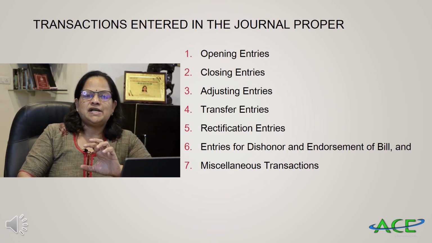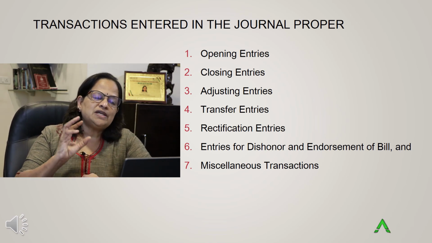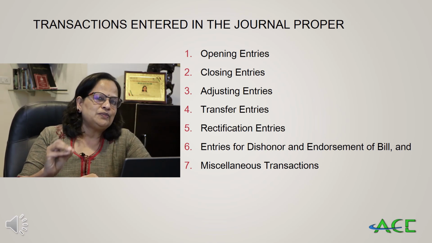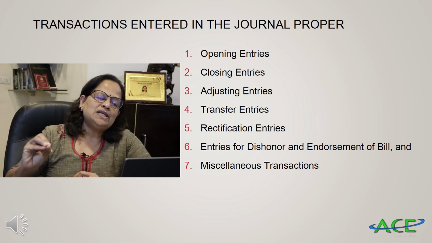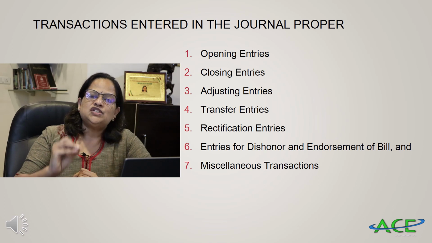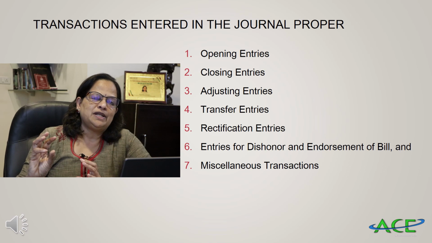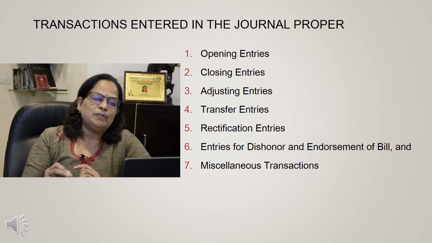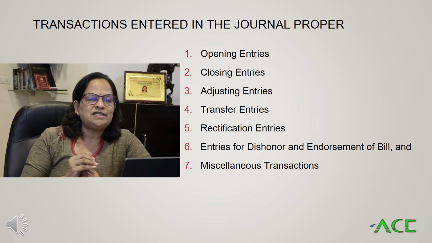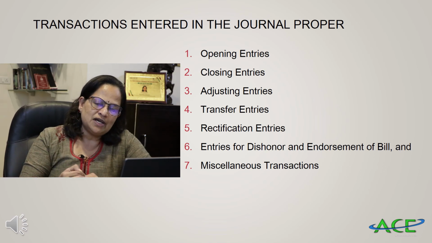Now, journal proper has 7 types of transactions. 5 transactions I am going to include in these 2 modules. The other 2 I am going to explain as separate topics. One is rectification of errors, and the second is dishonor and endorsement of bill, which I am going to do separately because bill of exchange is a separate topic. Rectification of errors is also a separate topic. So the first 2, opening entries and closing entries, I will cover in this module.